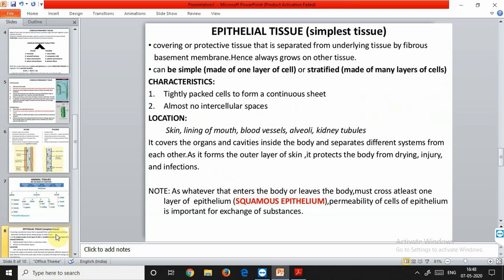The different body systems, that are the nervous system, excretory system, and the cardiac system, are all separated by the presence of this epithelial tissue. The skin and lining of the buccal cavity, the blood vessels, alveoli of the lungs, and kidney tubules are all made up of epithelial tissue. Epithelial cells lie on a delicate non-cellular basement membrane, which contains a special form of matrix called collagen. So collagen is a type of matrix.